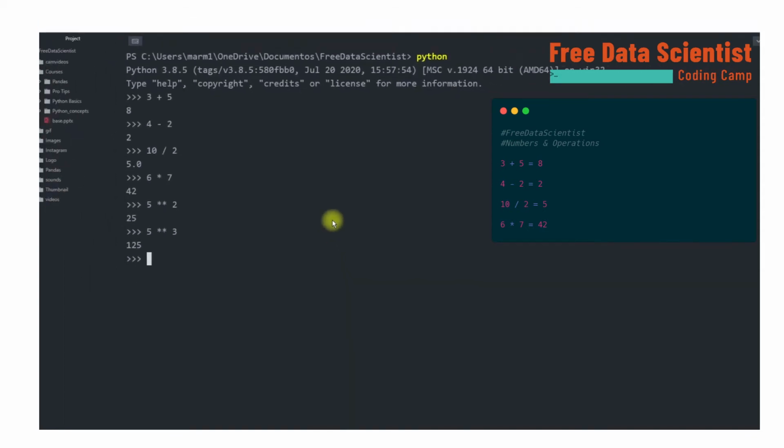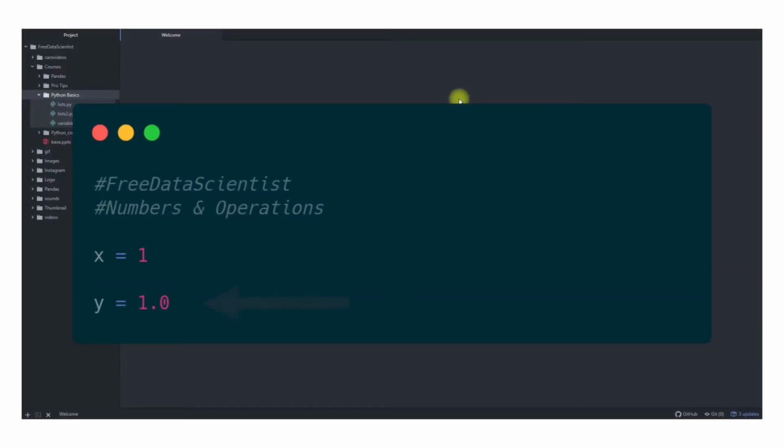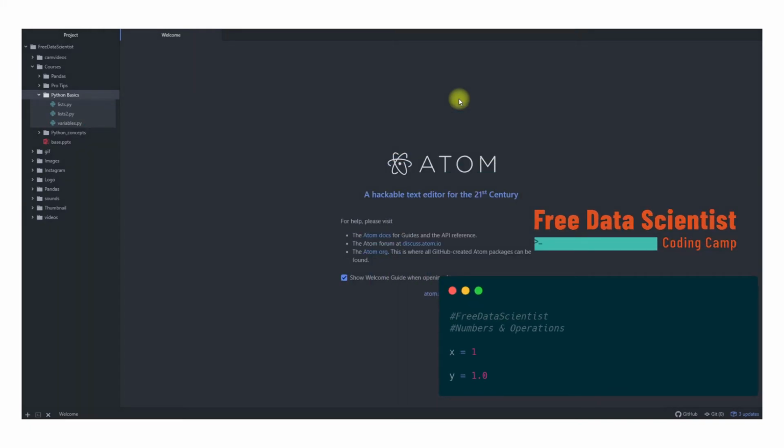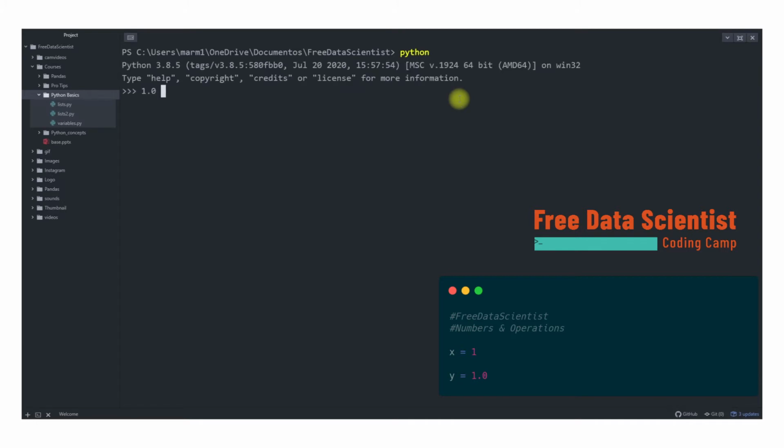An additional number type in Python is the float number. Float numbers are those with a decimal point. In Python, we can use float numbers without being concerned. The Python programming language will show the results, most of the time. Let's create examples. We will open our terminal and run Python. After Python has initiated, we enter the operations with the floats. The first operation, 1.0 plus 2.0 equals 3.0.